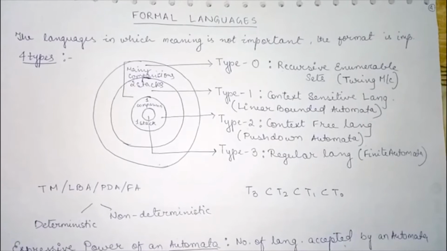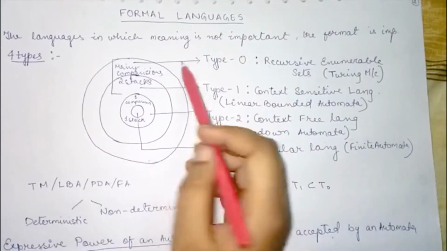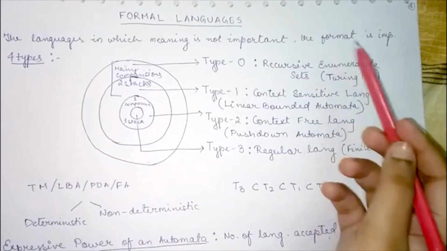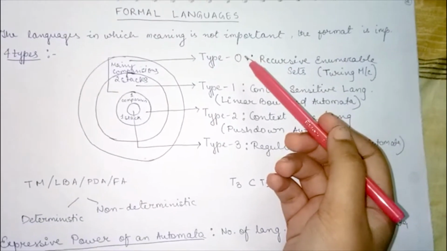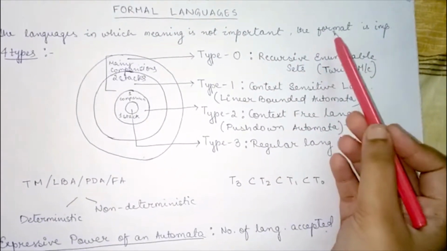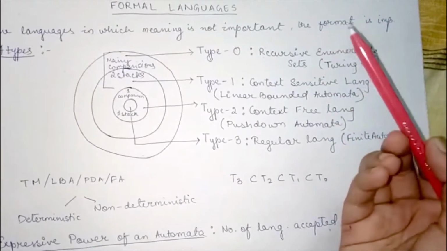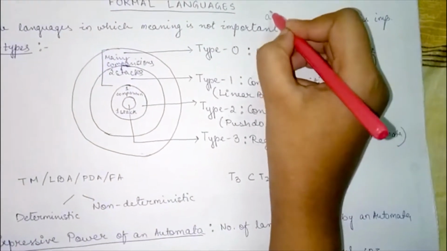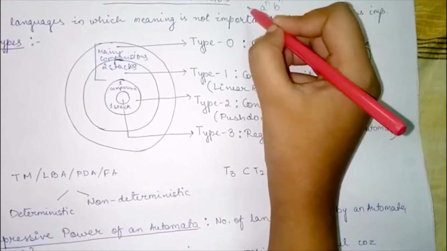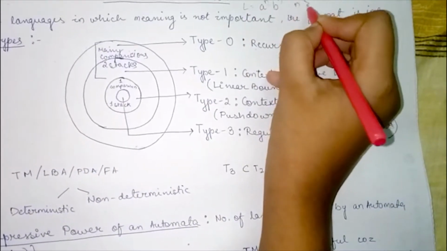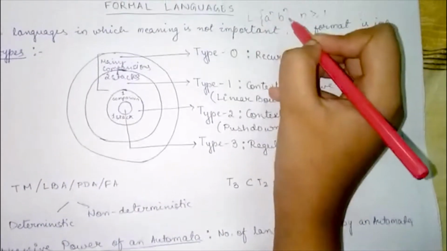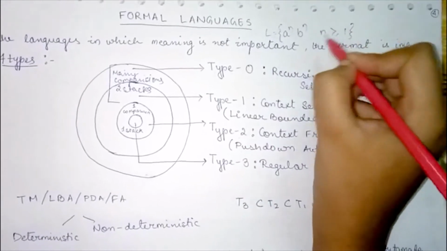Formal languages. Formal languages are the languages in which the format of the language is important. The meaning is not important. That is, it should have a proper syntax or a format like a to the power n, b to the power n, where n is greater than or equal to 1. This language is a formal language.